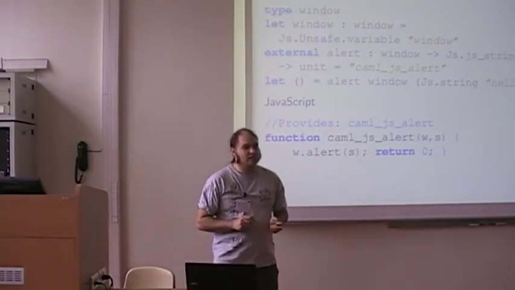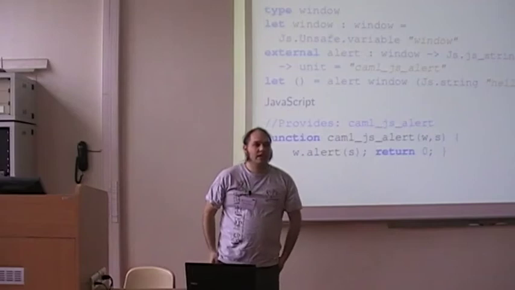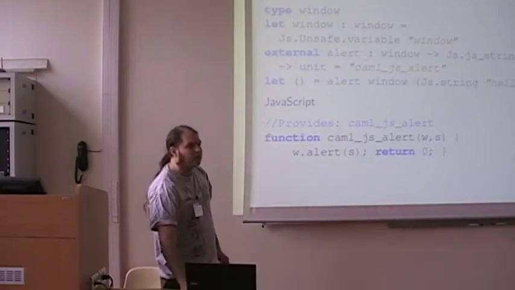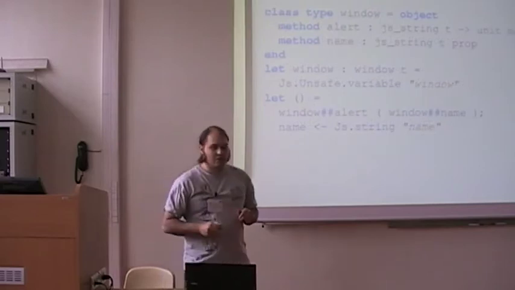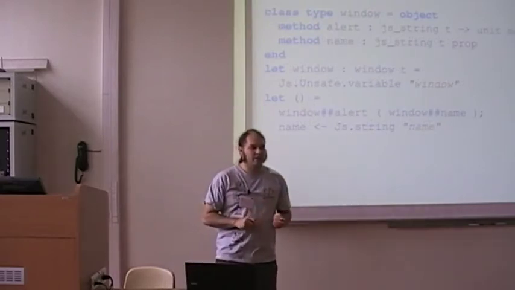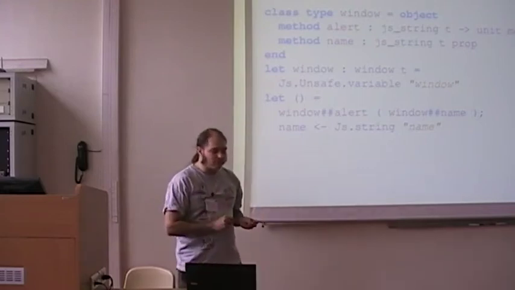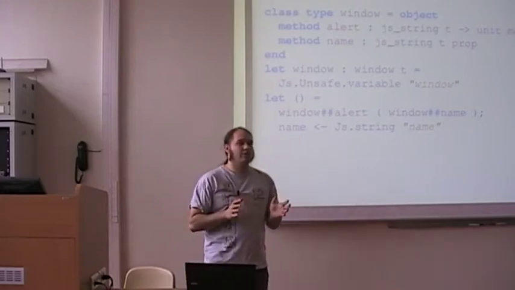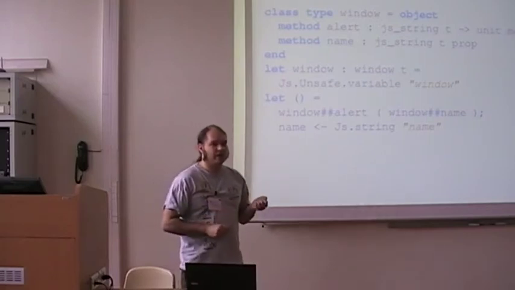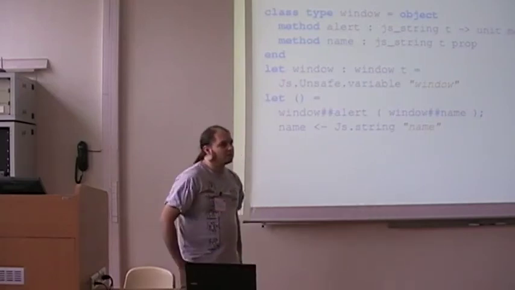JS of OCaml uses it, so you don't have to manage memory. The representation is quite the same in JS of OCaml as in OCaml. When you have a block, it is just an array with the first value being the tag of the block.